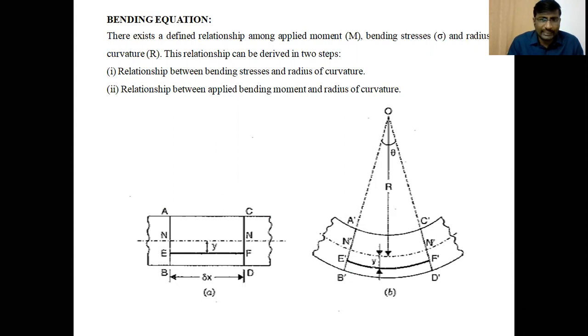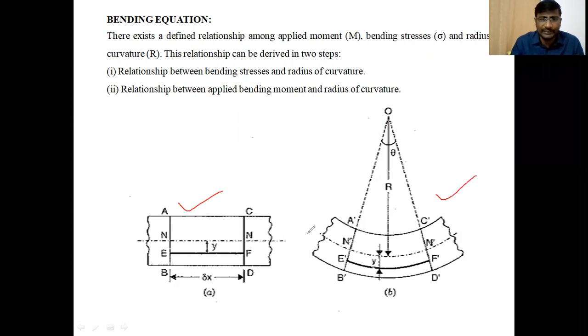There are two diagrams, diagram A and diagram B. Diagram A shows the beam before bending, and diagram B shows the structure of the beam after bending, like an arc of a circle.